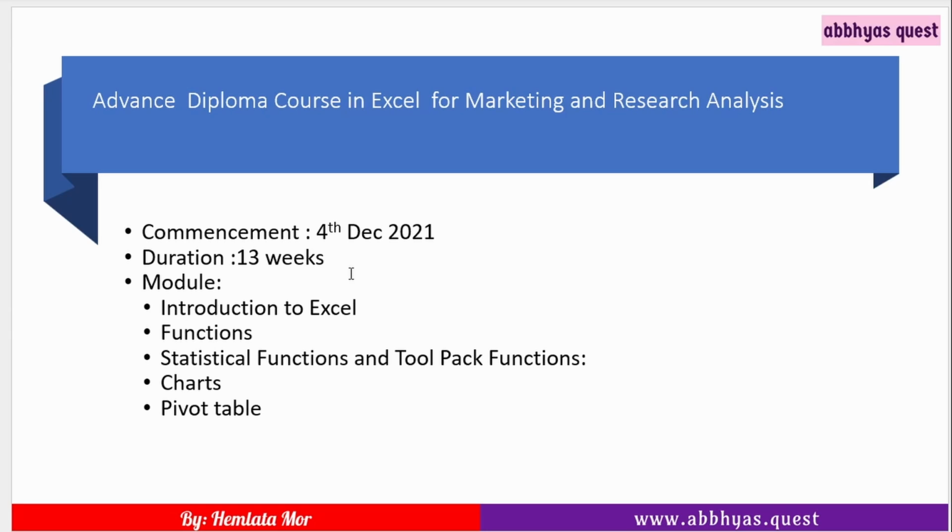In the fourth module, we are going to learn about charts. Different sorts of charts are available. 3D charts are there, pie charts are there, 360 charts are there, line chart is there. That is going to be learned in module 4. In the 5th module, that is pivot table, we'll learn how to generate pivot tables. So these are all the 5 modules in your advanced diploma course in Excel. With this, we are going to end with the third course, that is advanced diploma.